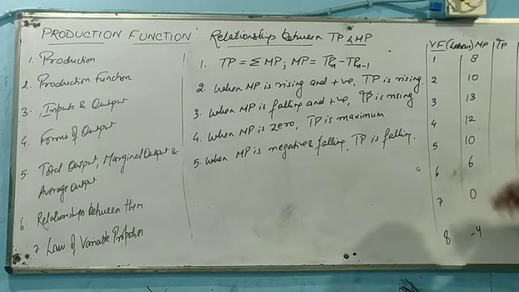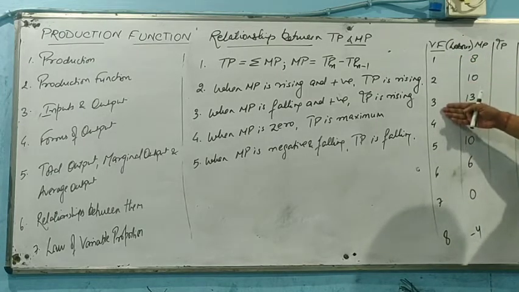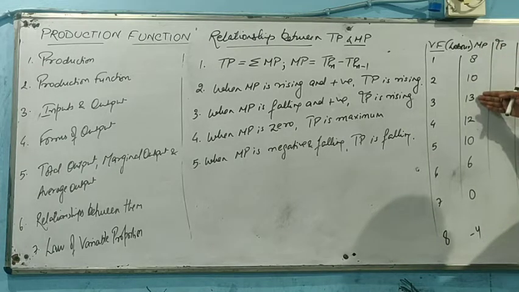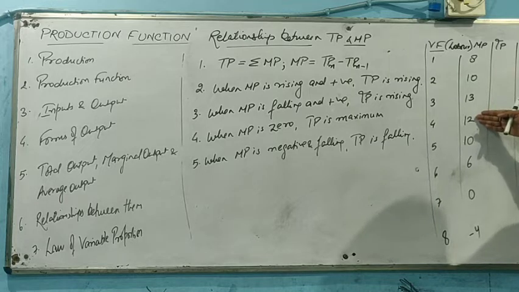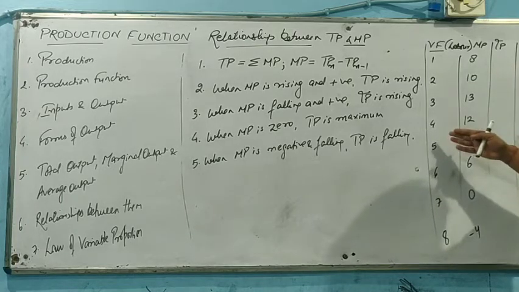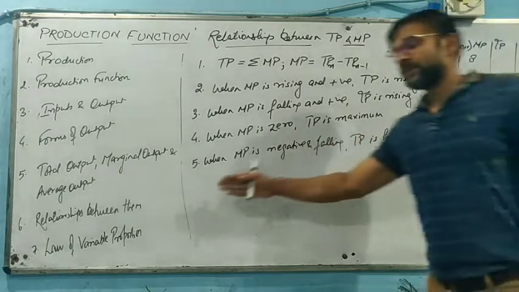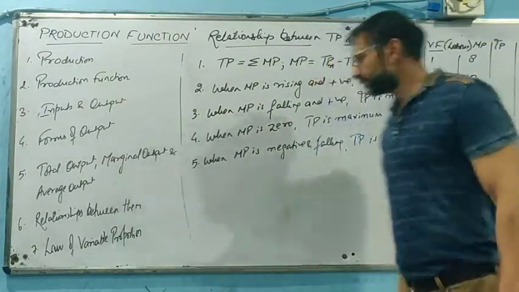Now with the employment of every unit of labor, initially marginal product increases but later on it starts falling with the employment of more and more variable factors, that we are going to see in the law of variable proportion also.